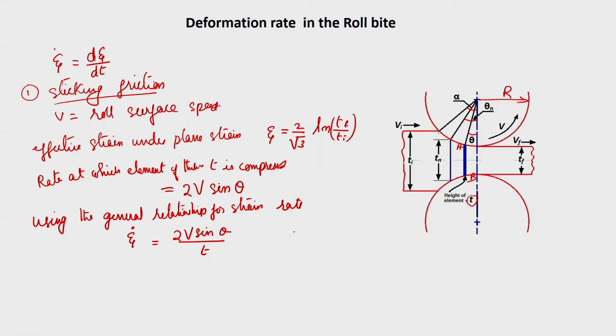Since d epsilon by dt is equal to 1 by h into dh by dt, where h is the thickness of the element, we can write it like this, where t is the thickness of the element.